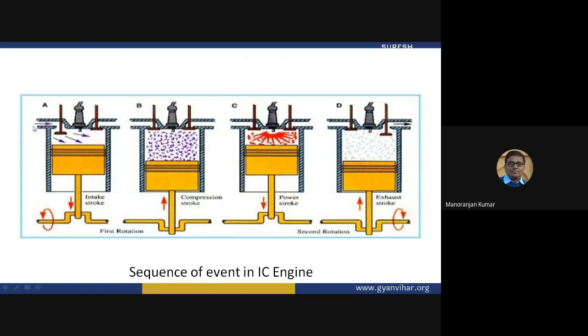From the inlet valve, fresh air-fuel mixture will come, and here combustion will take place either through the compression of the piston or through this spark plug. This is the piston, and it is connected to this crankshaft through this connecting rod. The piston moves in a reciprocating manner, up and down, whereas this crankshaft rotates.